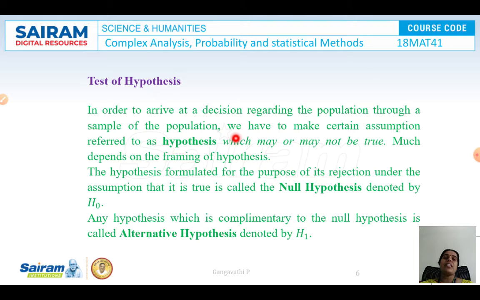In order to arrive at a decision regarding the population, imagine there is a human body and it has blood. Nearly 4 to 5 liters of blood every human has. We need to do a blood test. In order to do a blood test, how much blood can be collected? Hardly 5 ml or 10 ml.